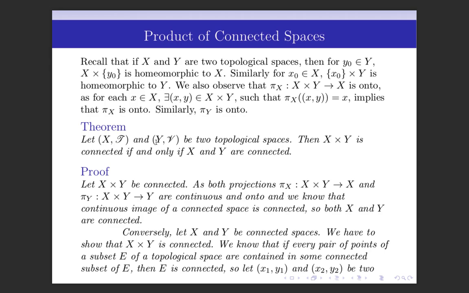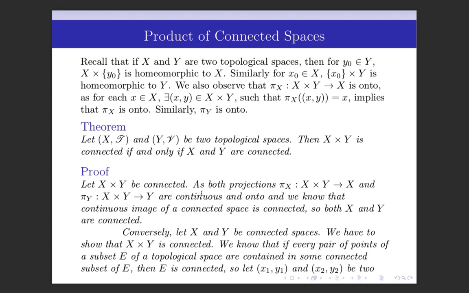Let X and Y be two topological spaces, then X × Y is connected if and only if X and Y are connected. So let us prove this theorem. Let X × Y be connected.